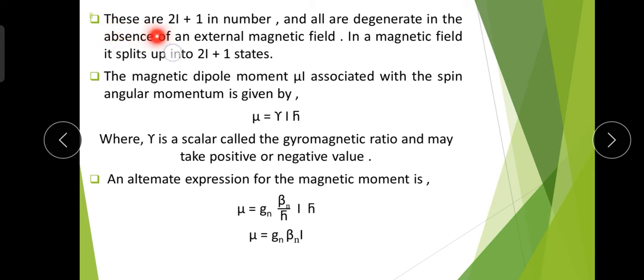These are 2I plus 1 in number, and all are degenerate in the absence of an external magnetic field. In a magnetic field it splits up into 2I plus 1 states.